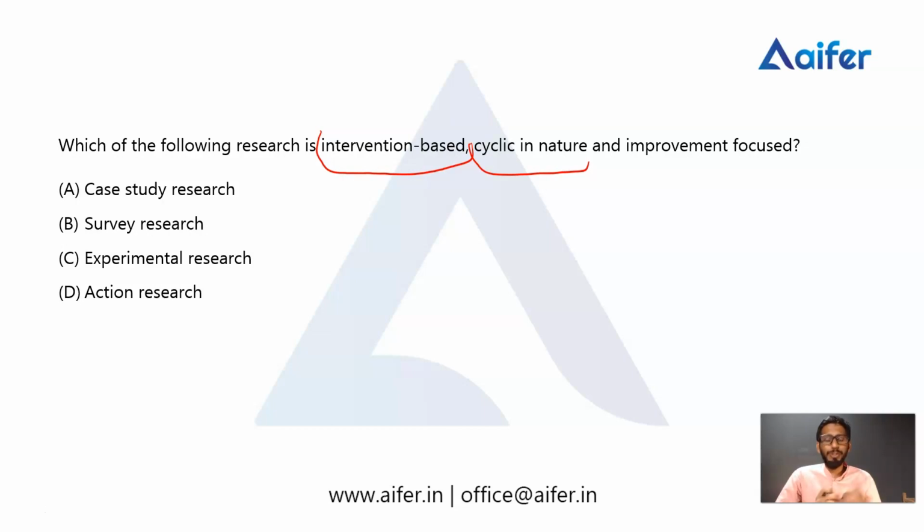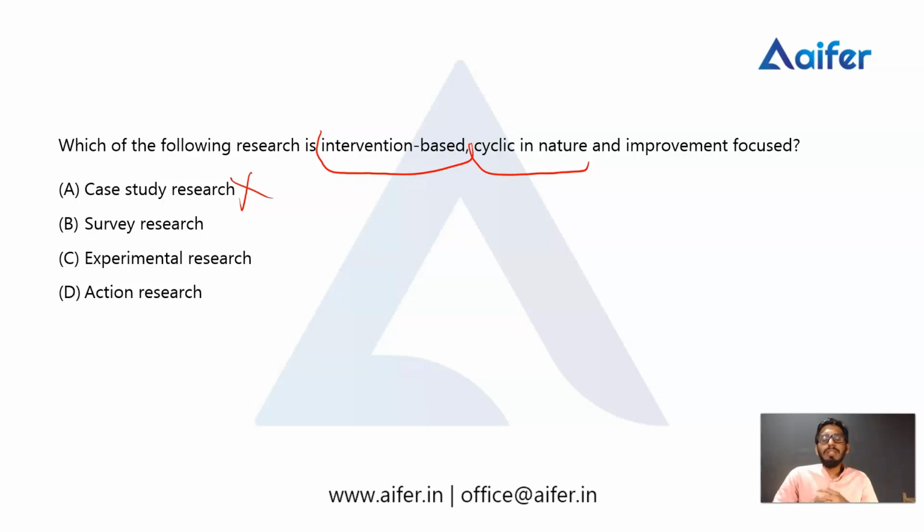So let's move on to the options. The first option is case study research. What is the meaning of case study research? Case study research is the in-depth study about a particular individual or a particular group. So it is not intervention based or cyclic in nature. So option A is incorrect.